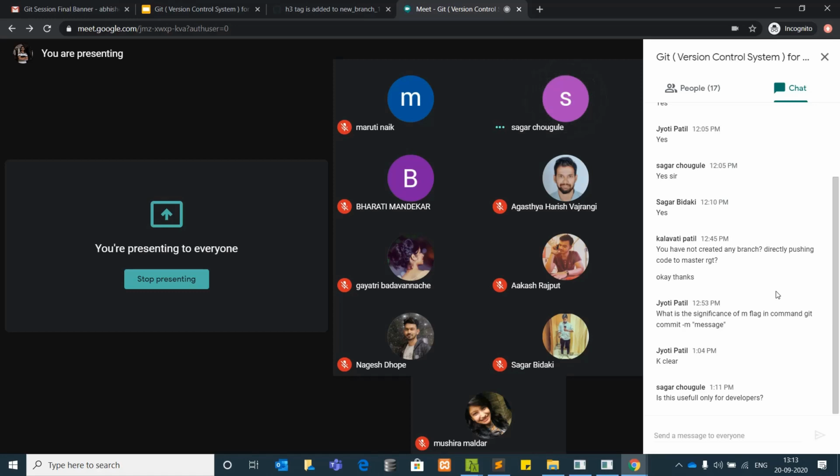Hi, Abhishek. As a beginner, what are the prerequisite courses or any certification required to use Git? No, you don't need any certification at all. Whatever commands are told, only those commands are used most of the time. Beginner or experienced, most of us are engaged using only these commands. Sometimes your code may disappear somewhere. That time we go ahead and use reflog. We need to point it to the proper head and come out of that situation.